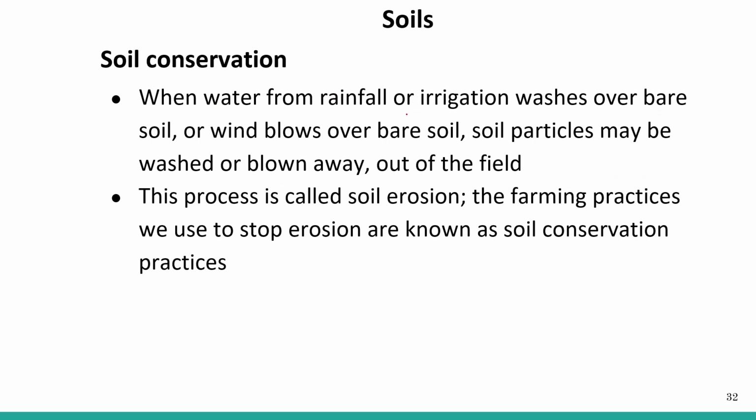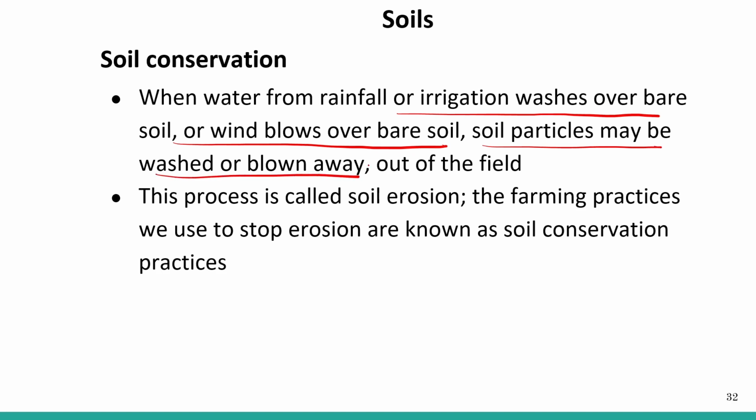When rainfall or irrigation water washes over bare soil, or wind blows over bare soil, soil particles may be washed or blown away out of the field. When there is a lot of rainfall, it washes away the upper surface of the bare soil. This process is called soil erosion.